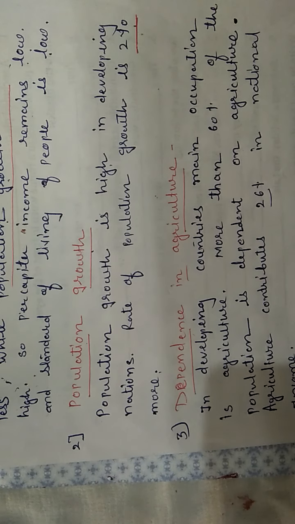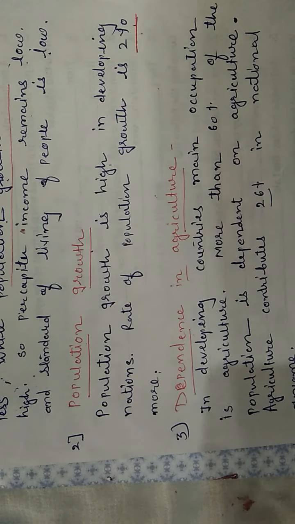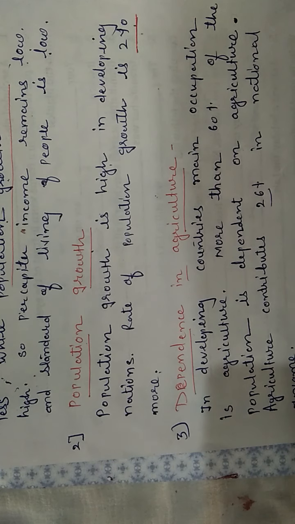And agriculture contributes 26% of the national income or gross domestic product. So another feature of the developing economy is dependence on agriculture. More than 70% of the population of developing countries like India is dependent on agriculture.